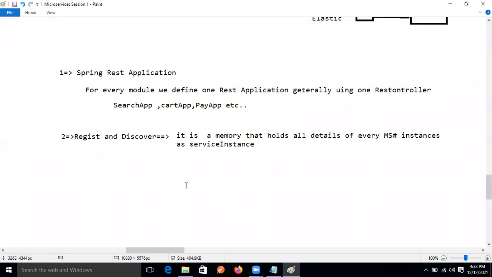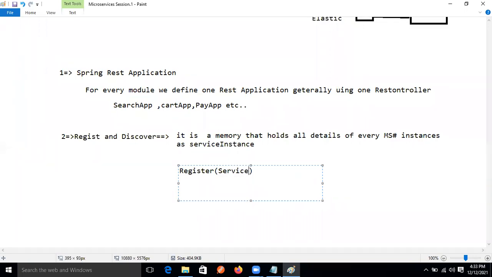So this is the registry server, guys. This is just an assumption. This register is there, right? That is the service instances. All service instances are handled by this registry server. Registry memory, right? So, service instances.